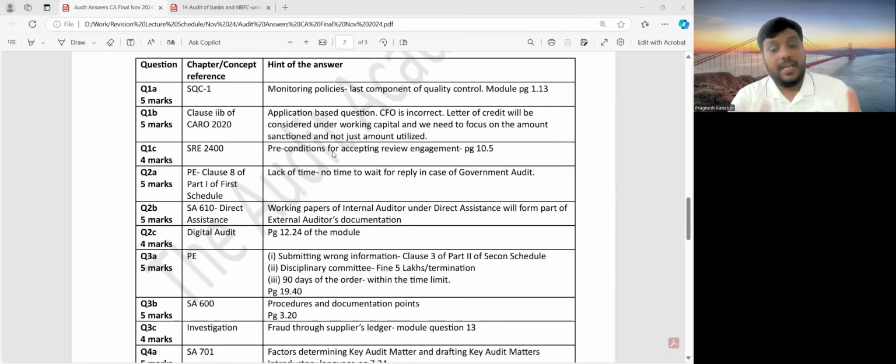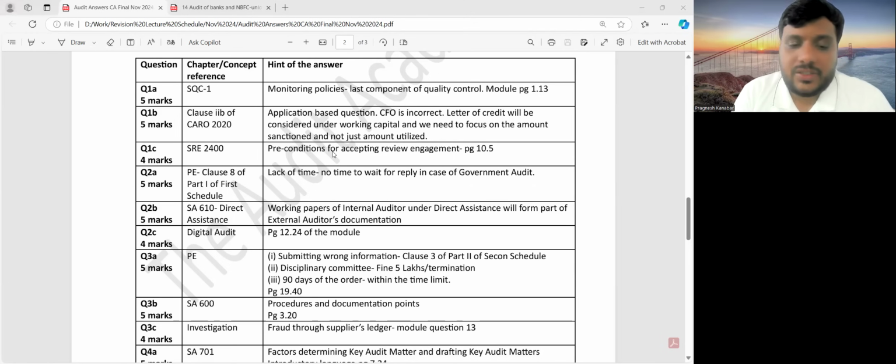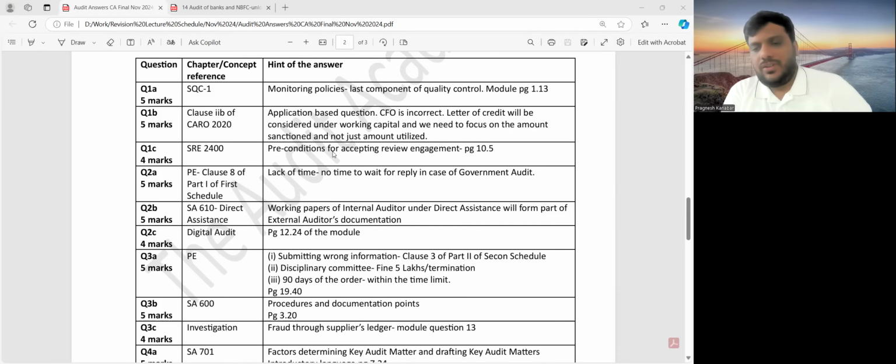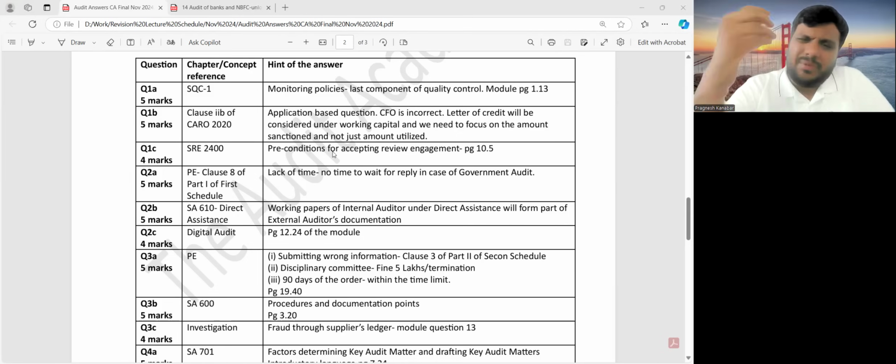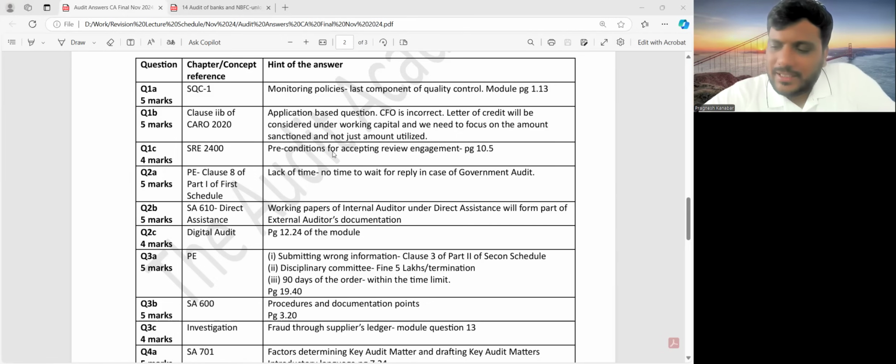Question 2B, again SA 610 direct assistance. Working papers prepared by the internal auditor under direct assistance will be considered as our property, because वो हमारे instructions के अंदर है. और बाकी मैंने आपको बोला था, चिल्ला कर hint दिया था कि documentation का कोई भी question है, जितना भी आ जाता है बोल देने का. Evaluation of internal auditor, the basis upon which work has been assigned to the internal auditor, lots of things you can write for documentation part.